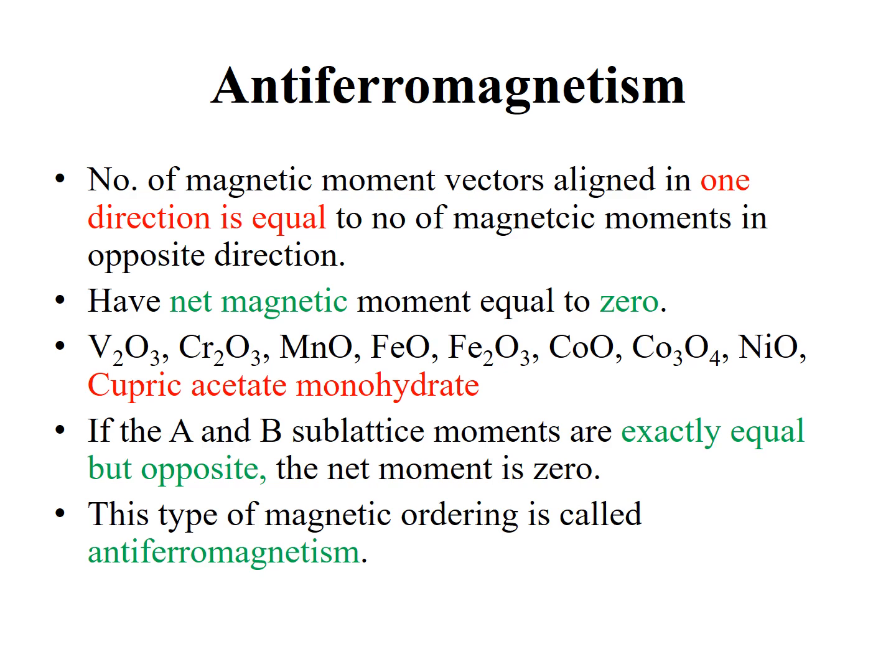So something is similar in both these cases. For diamagnetic molecules, we can say the number of electrons in opposite directions are equal, and for antiferromagnetic materials, we can say the number of magnetic moments in opposite directions are equal. Diamagnetism is independent of temperature, but antiferromagnetism is dependent on temperature.